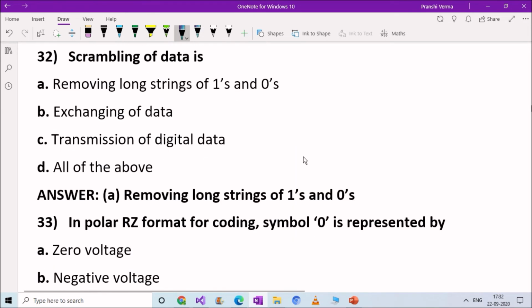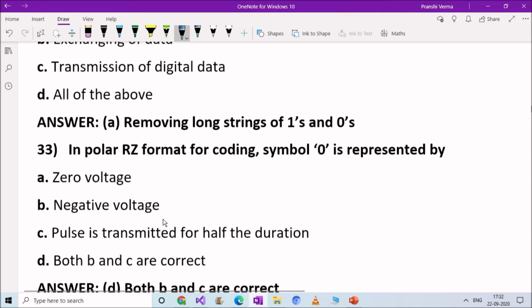Next question. Scrambling of data is: option A, removing long strings of ones and zeros; option B, exchanging of data; option C, transmission of digital data; option D, all of the above. Right answer is option A. Scrambling of data is removing long strings of ones and zeros.